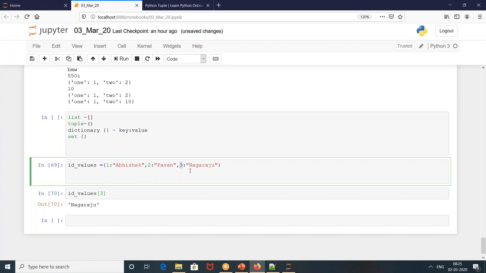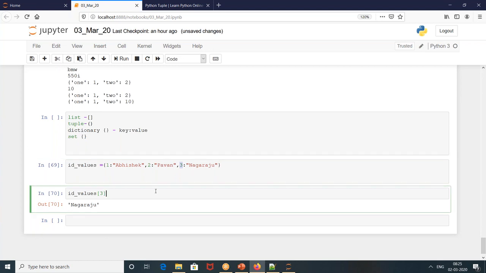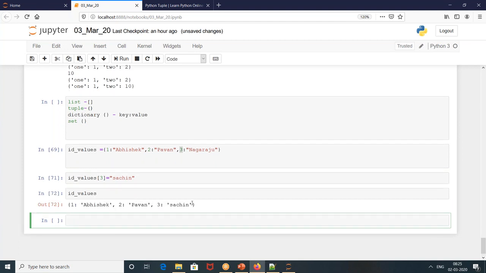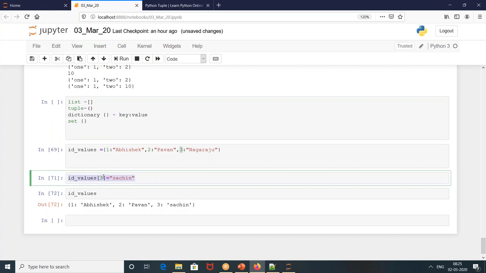So it is assigned to one value. So you can print with any value. Okay. Correct. So if you say ID value of 3 is equal to some Sachin, then when you call ID values, the answer would be Sachin instead of Nagaraju. Nagaraju is out now. I replaced it here.